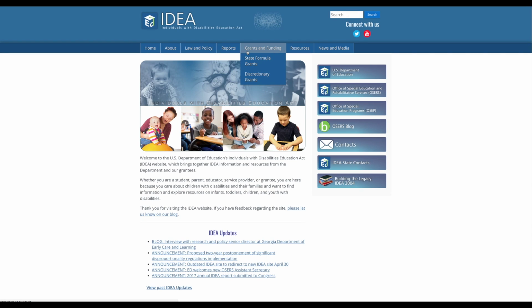The information included under the Grants and Funding tab describes the differences between the IDEA state formula grants and discretionary grants. These sections also contain links to funding tables, application forms, grant award letters, and grant opportunities.